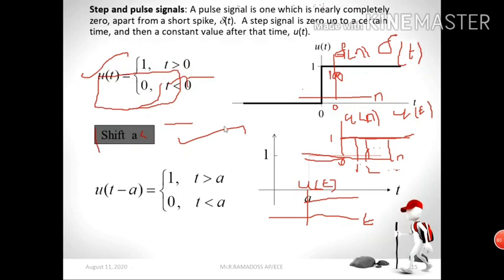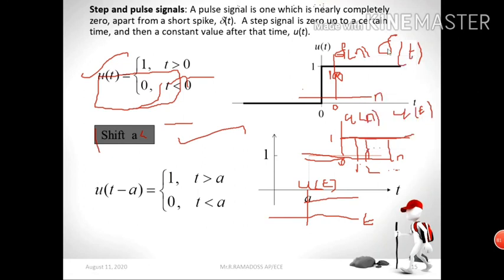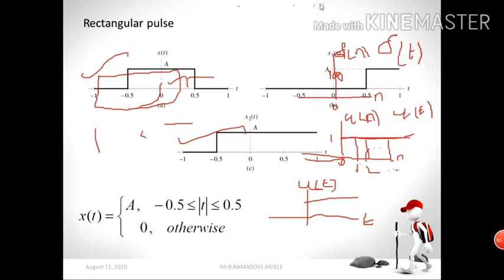What happened? This is the condition for step signals and pulse signals.